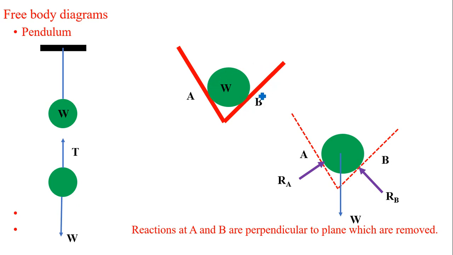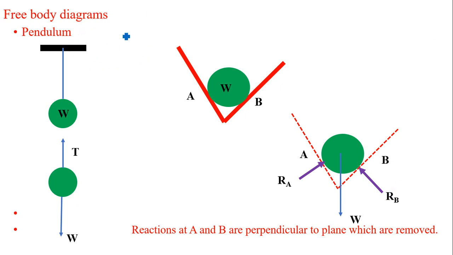Now if I want to draw the free body diagram of this system, the weight of the sphere is acting vertically downward, that is W. Then as there are two points of contact, at point A and at point B, there will be a reaction at point A and a reaction at point B.